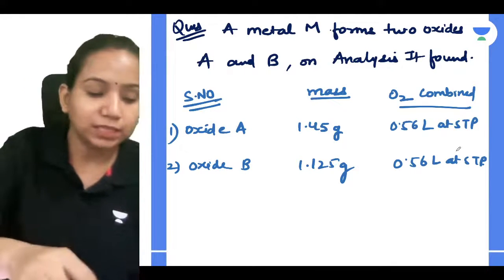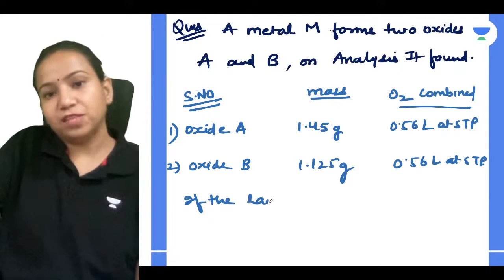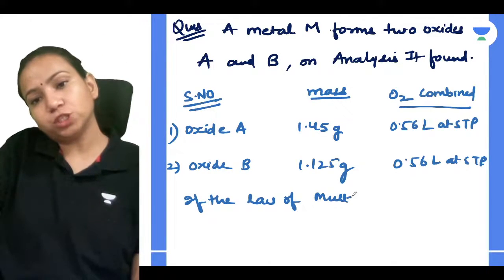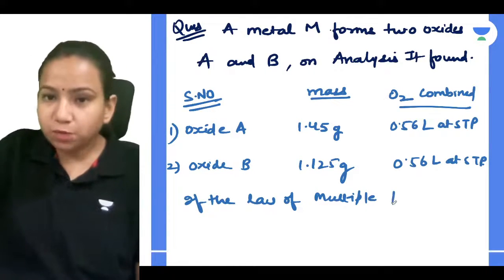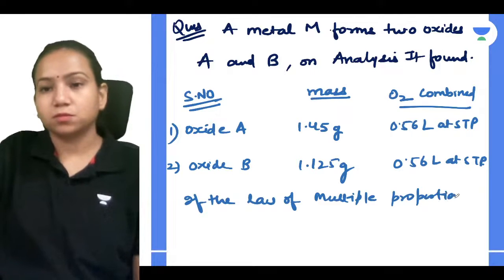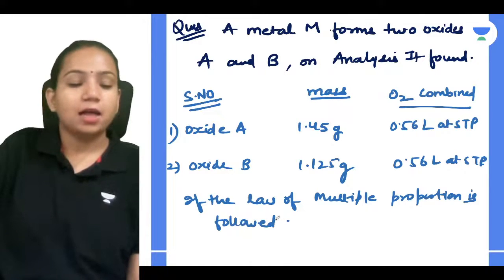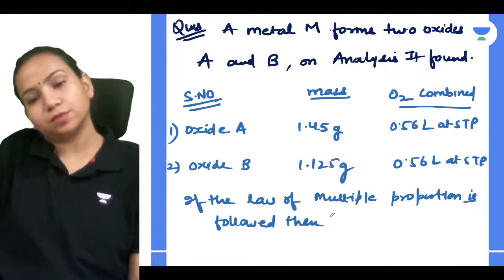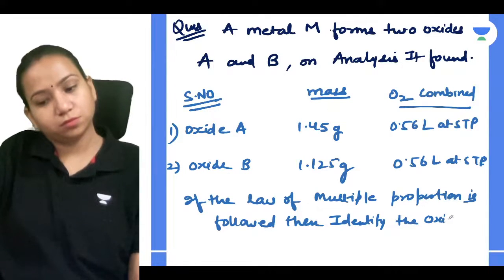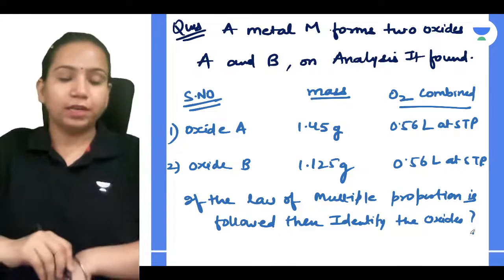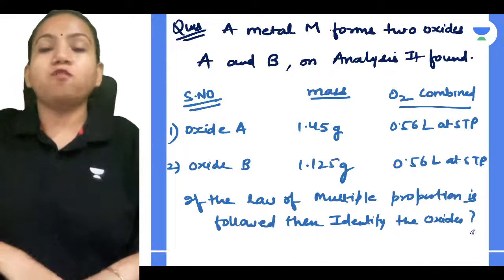Now what they are asking: if the law of multiple proportions is followed, then identify the oxides.